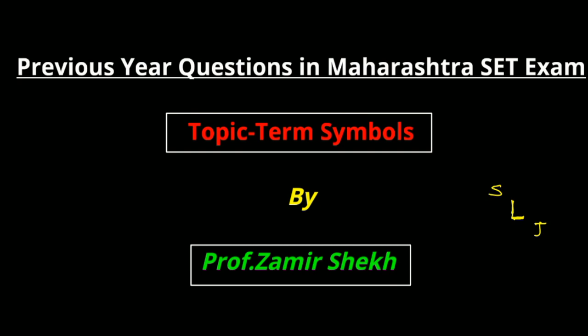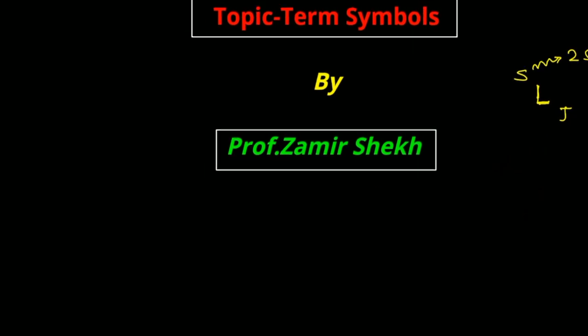S can also be called the spin multiplicity, that is 2S plus 1. So in spectroscopy the term symbol is basically the energy state. We can predict the term symbol from the elements, their valence configurations, or from transition metal complexes. Now we have some questions which were already asked in previous examinations.